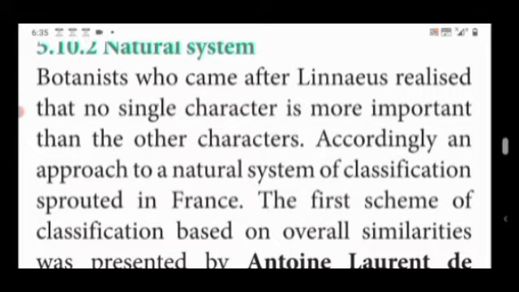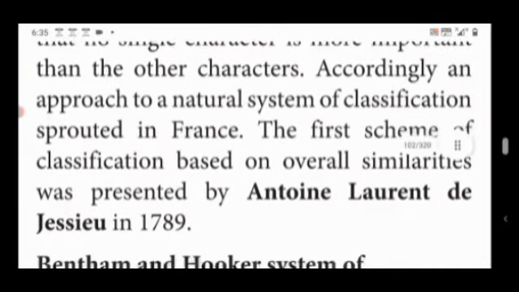Accordingly, an approach to the natural system of classification was sprouted in France. The first scheme of classification based on overall similarity was proposed by Antoine Laurent de Jussieu in the year 1789.